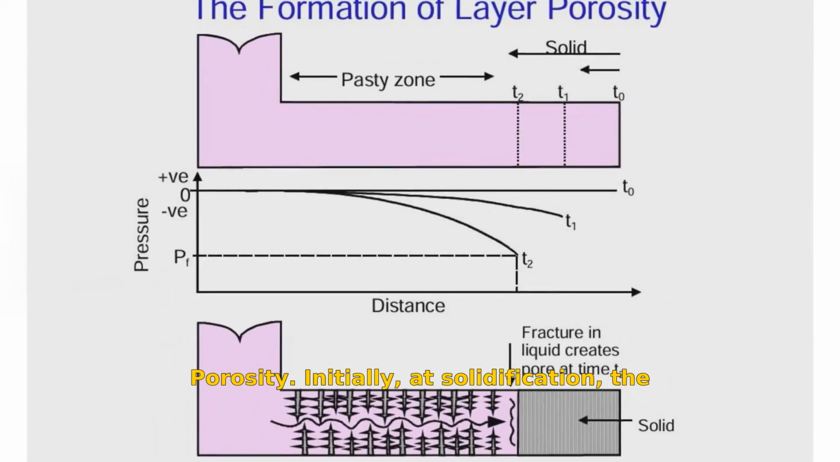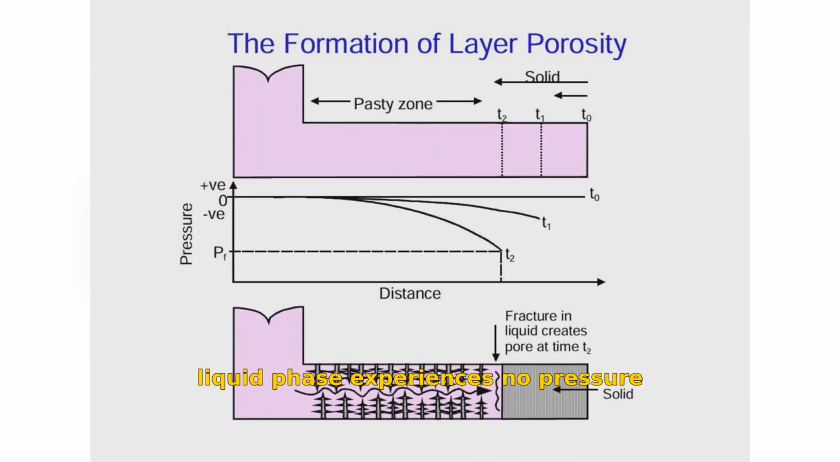Initially, at solidification, the liquid phase experiences no pressure gradient. As solidification progresses, a pressure distribution develops within the pasty zone. As time progresses from an initial state of uniform pressure to a parabolic pressure curve, the tensile stress within the liquid increases due to the diminishing diameter of capillaries. Once a critical fracture pressure is reached, nucleation of a pore occurs.